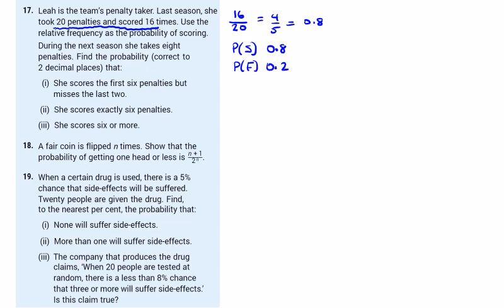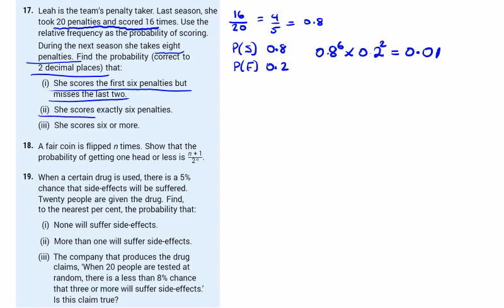So during the next season she takes 8 penalties. So we have 8 to choose from. 2 decimal places. She scores the first 6 but misses the last 2. Well, that's quite specific. Scores the first 6, 0.8 to the power of 6, and misses the last 2, 0.2 to the power of 2. That's going to give me 0.0104, so 0.01, correct, 2 decimal places.